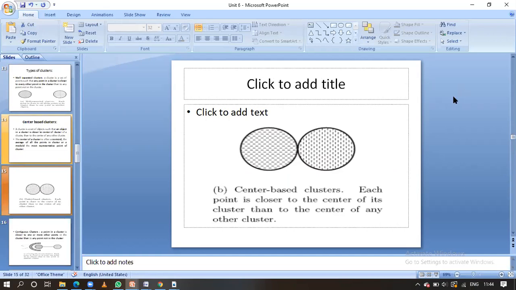Right now we are in the discussion related to the types of clusters. Previously we discussed the different types of clustering. Clustering means a set of clusters. Now we are in the discussion related to the types of cluster. A cluster is nothing but a group of objects having the same properties. All the objects having the same properties, we group them and call that a cluster.